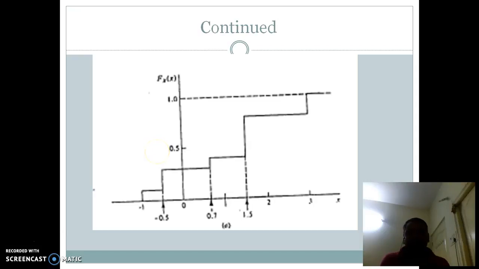The figure describes the distribution function of the random variable as a function of its values.